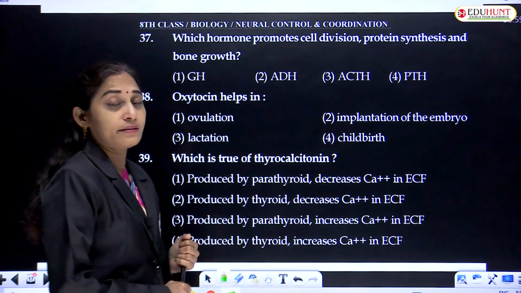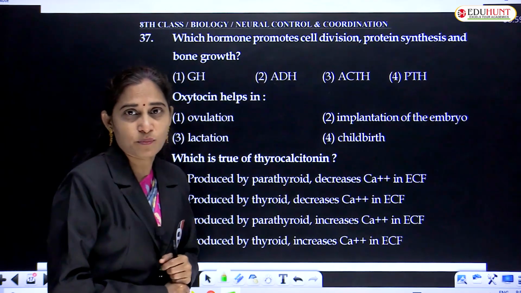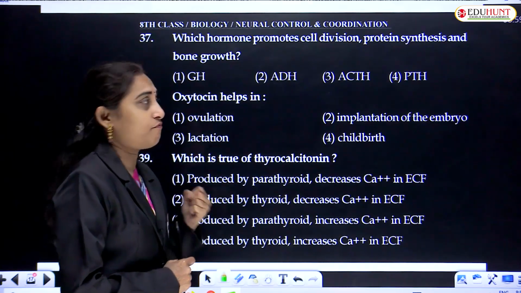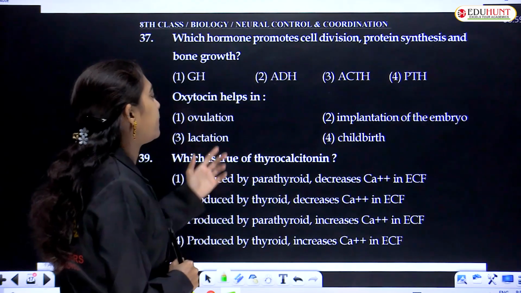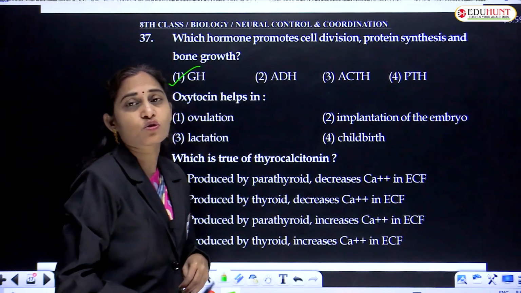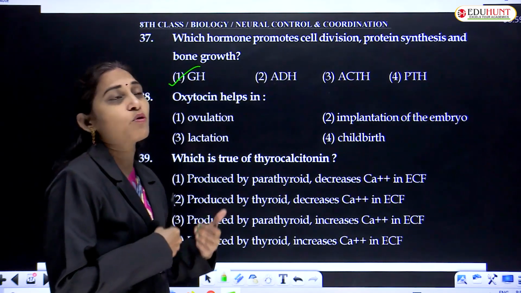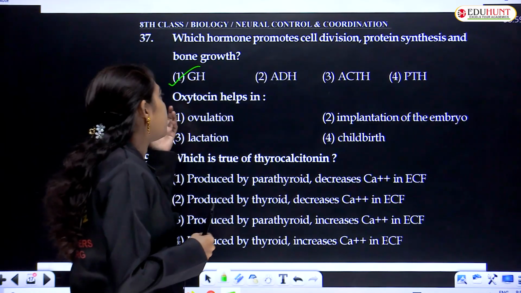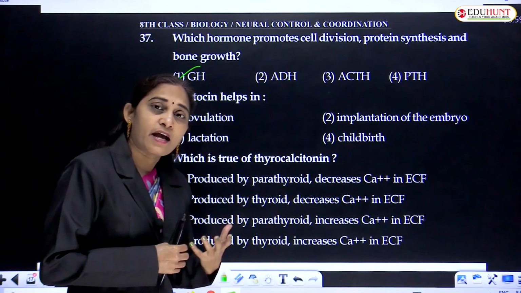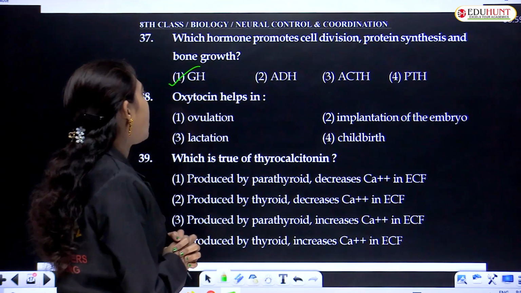This is antidiuretic hormone, which, as we have just seen with vasopressin, causes reabsorption of water from the nephron in the kidney. And the first option is growth hormone. It promotes growth. The name itself indicates that it enhances growth in the human being.